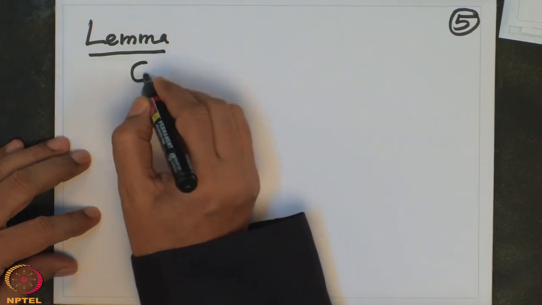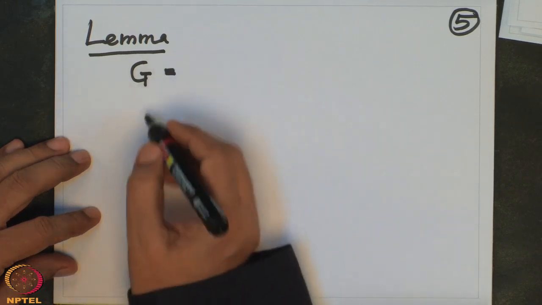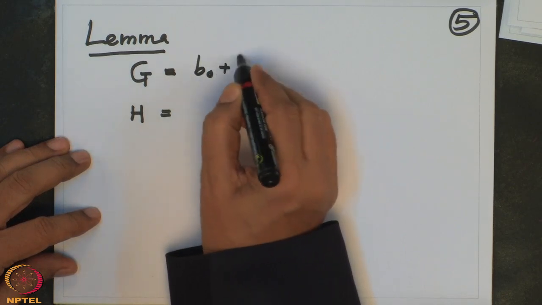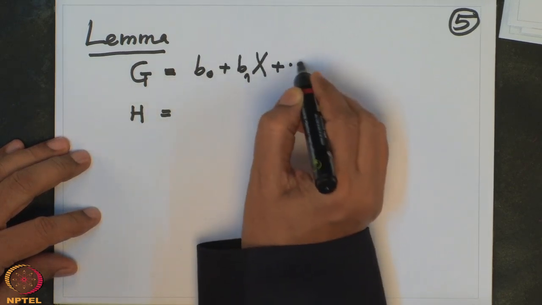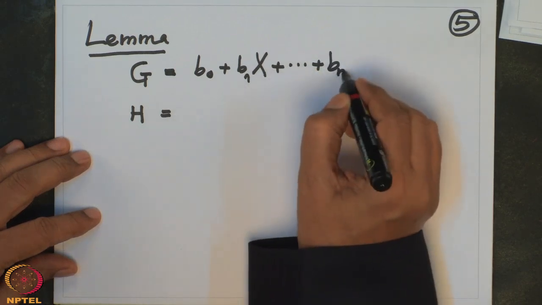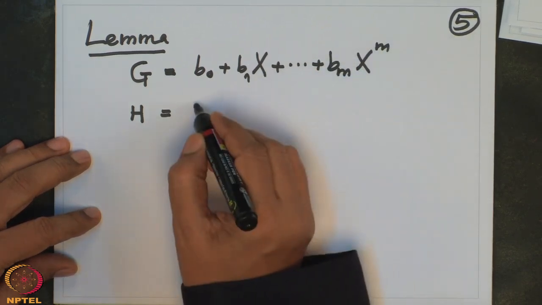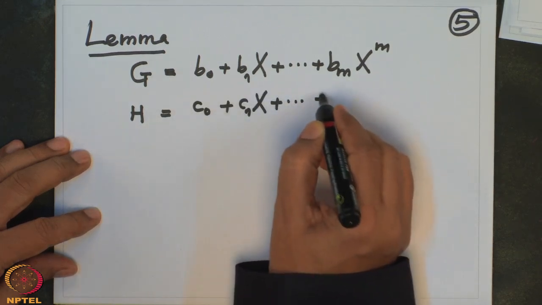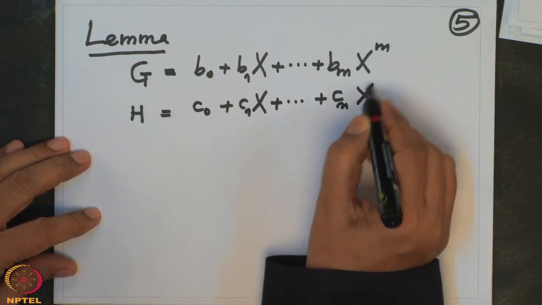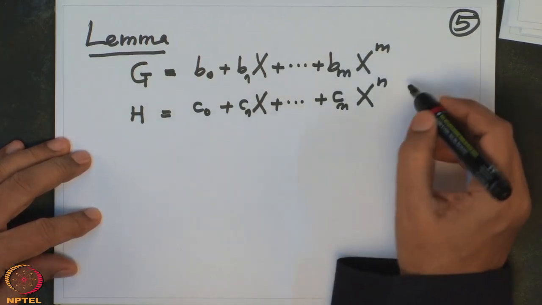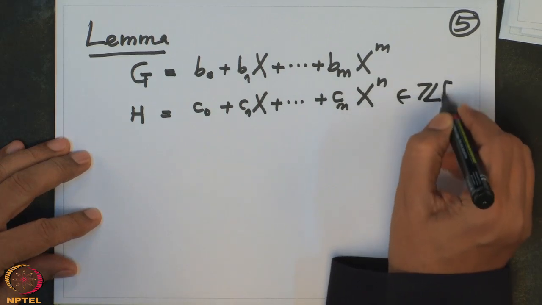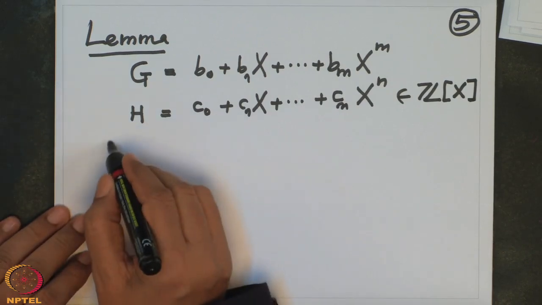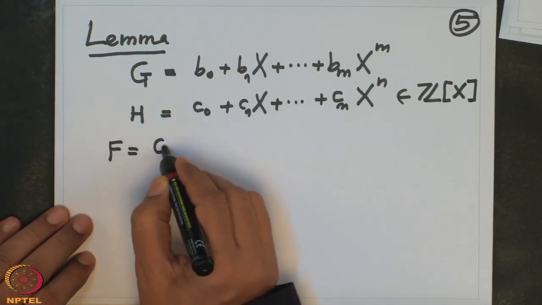So I have two polynomials g and h. g is written as b0 plus b1x plus up to bm x^m, and h is c0 plus c1x plus up to cn x^n. These are two polynomials in Z[x], and I call their product f, g times h.